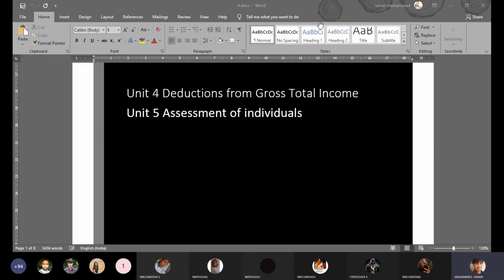So Section 59 has said you cannot claim losses of business with salary. Now, there are certain provisions laid down by the income tax department when it comes to setting off losses, and it also says how long you can carry forward the loss. I'm not going to discuss set off and carry forward of losses now. I'll discuss that a little later. What I'm discussing at the moment is gross total income.